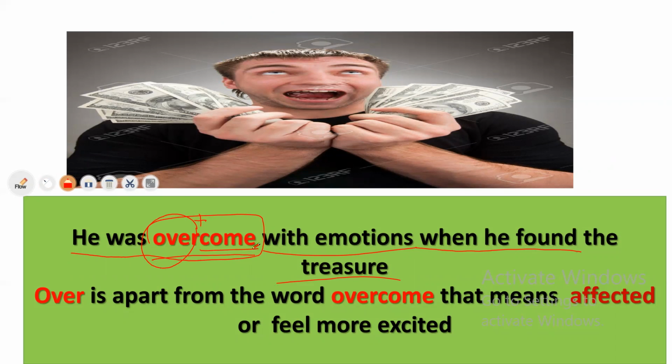I have said to you that over in the beginning means too much. But in this case, this is not correct. Over is different in the word overcome. So what does it mean? It means affected. This person was affected or felt more excited. He felt excited. So let's go to the next point.